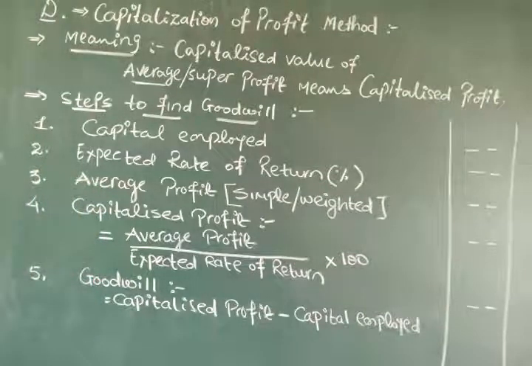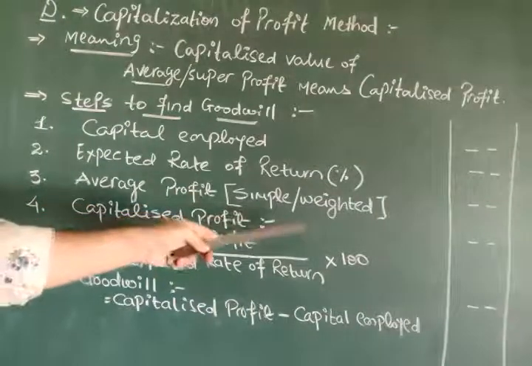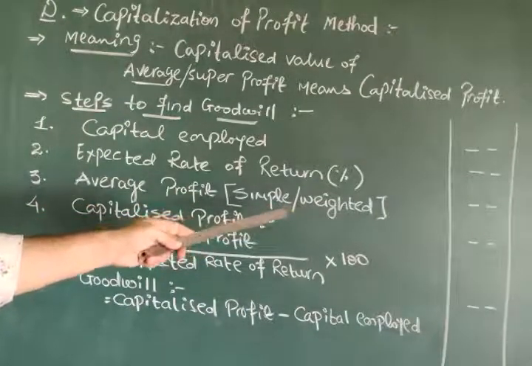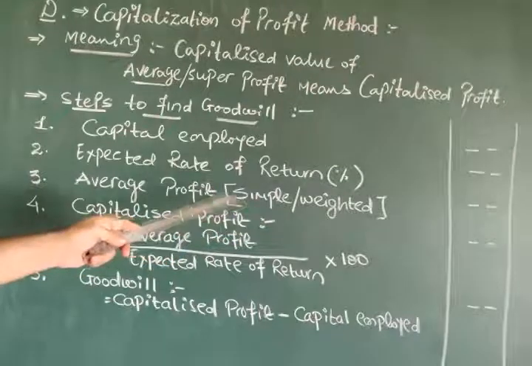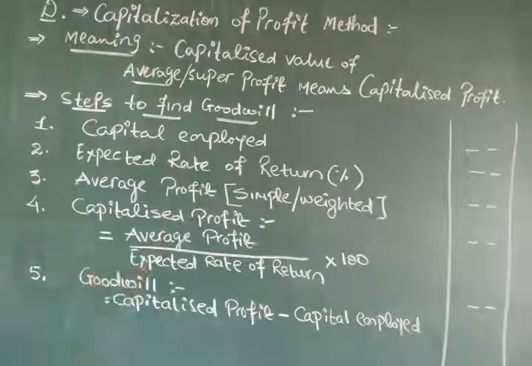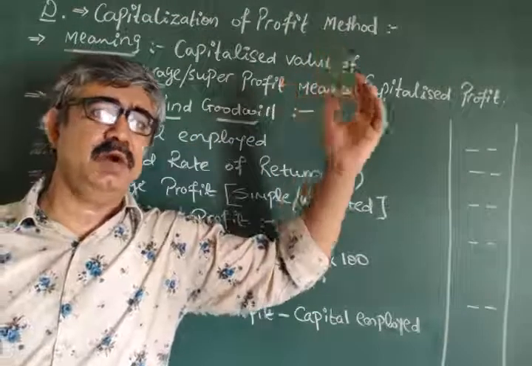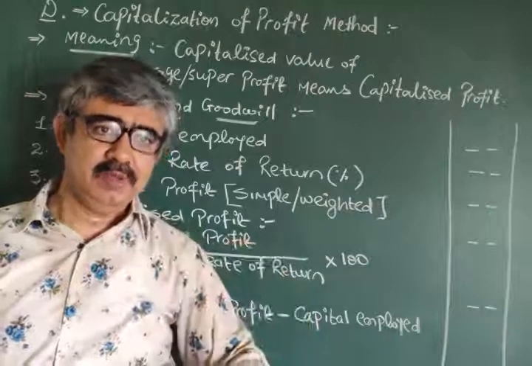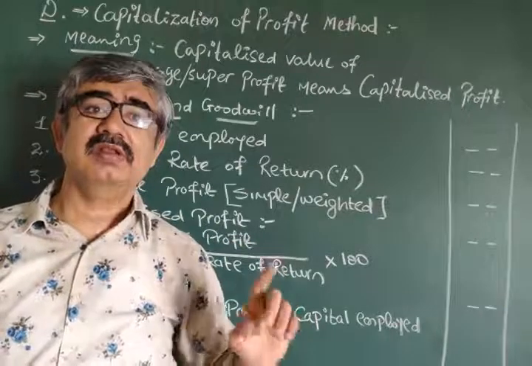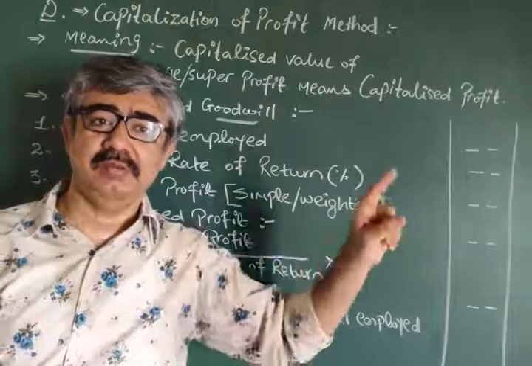Now here, what do we mean by average profit? Again the same, we are going to find average profit by simple average or weighted average, whatever instruction is given to you. You know that very well. If the trend of profit is constantly upward or downward, it's always the weighted average method.